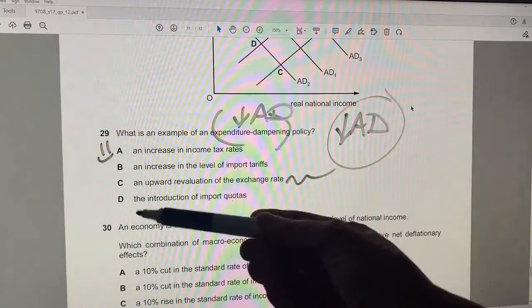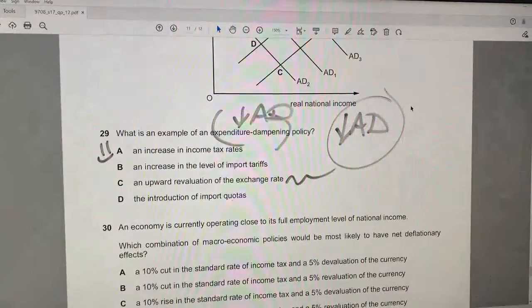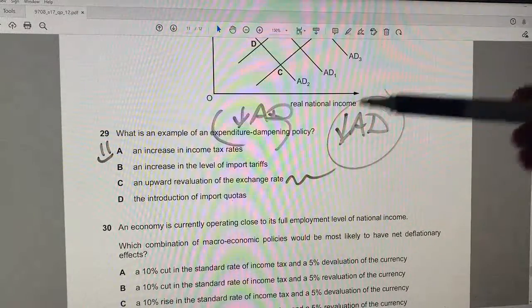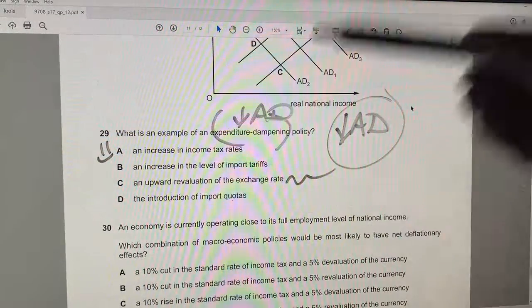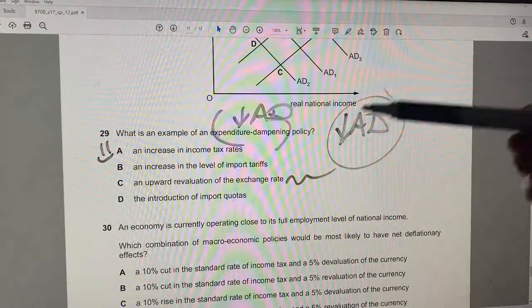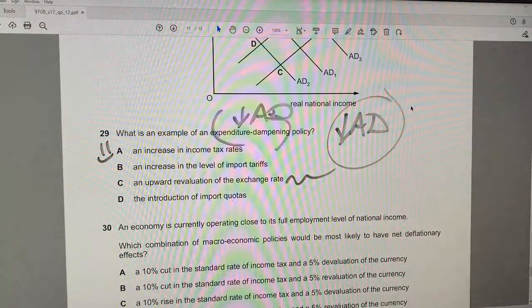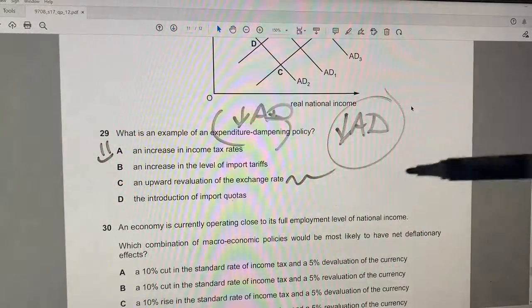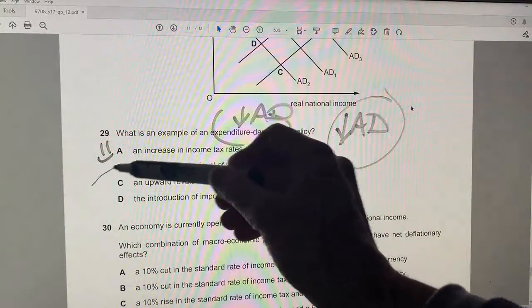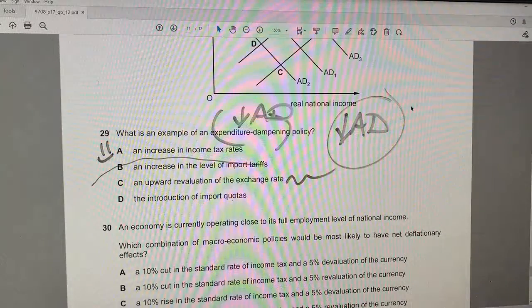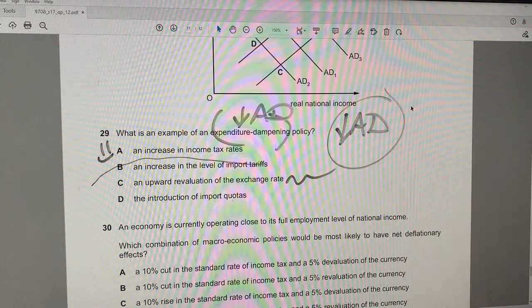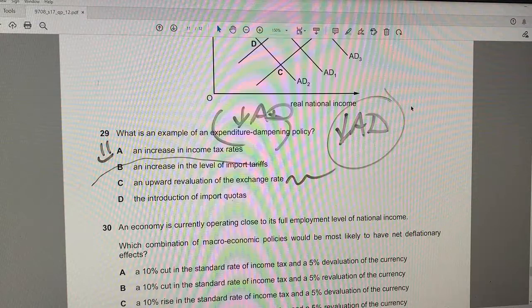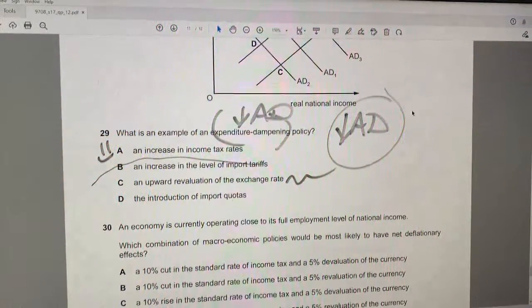Interesting. And D says the introduction of import quotas. So no quotas before, and now we have quotas. That might reduce aggregate demand. But I think for question 29, A is very direct and the best answer, though you can argue about some of the others.